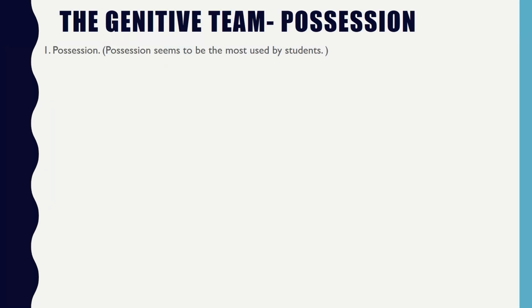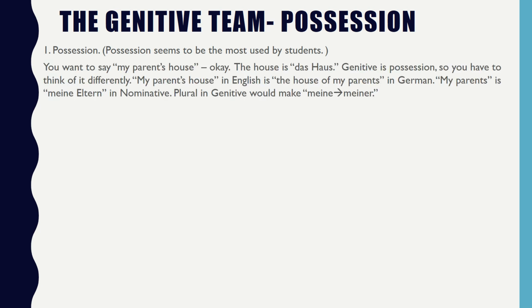We're going to look at possession. This seems to be the most used form of genitive by students. You want to say things like, my parents' house. Okay, so the house is das Haus. Genitive is possession, so you have to think of this statement a little bit differently. My parents' house in English turns into the house of my parents in German. It's actually still okay to say the house of my parents in English, we just don't do it. So the house of my parents is my parents' house.